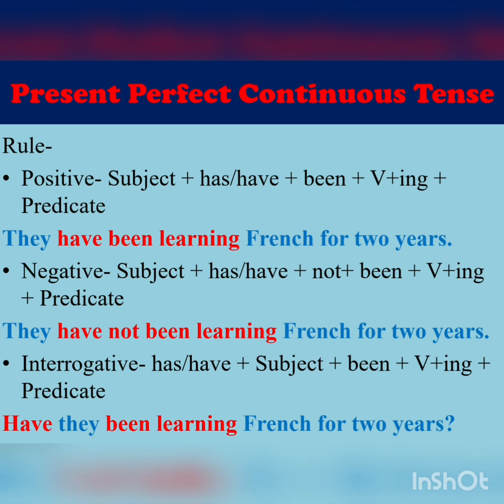Whereas while forming negatives, I hope you remember, we only place a not. So the sentence becomes, they have not been learning French for 2 years. And thirdly, if you want to frame an interrogative sentence, then has and have will come first. So, have they been learning French for 2 years? With a question mark at the end. Remember, here all the time the verb will be written in ing form and we will also use has or have according to the subject.